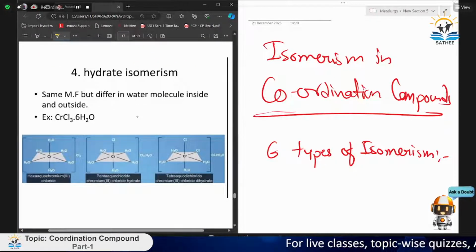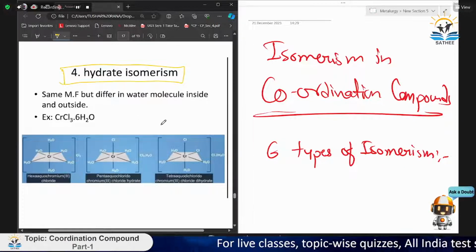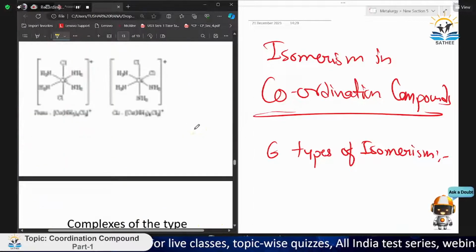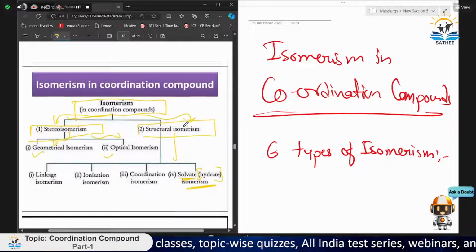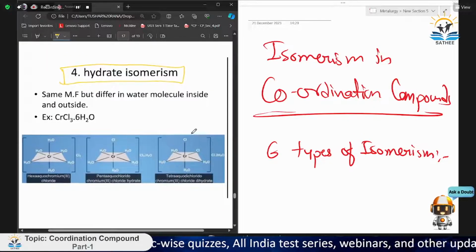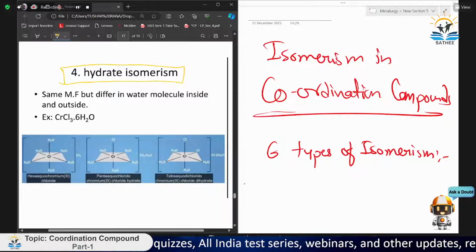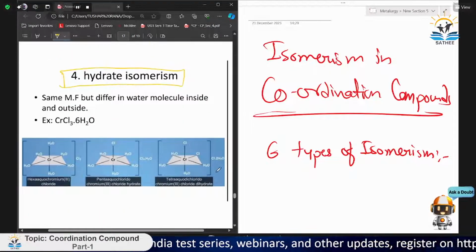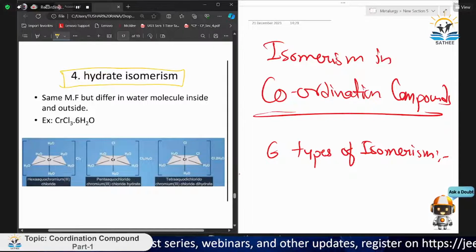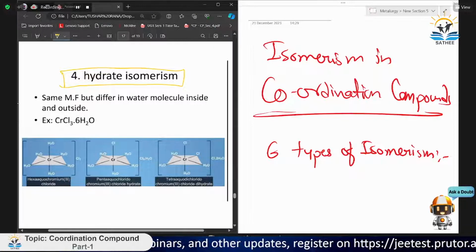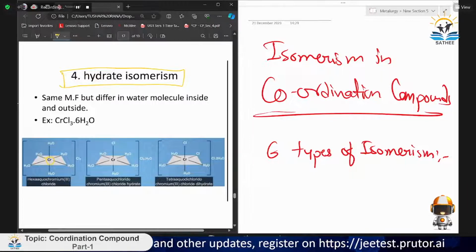Now, moving on to hydrate isomerism. I think it is the last type of isomerism, that is, ionic isomerism, structural isomerism, because here no such chemical properties are seen. We are just seeing the different orientation, the structural orientation, like this chromium [Cr(H2O)6].